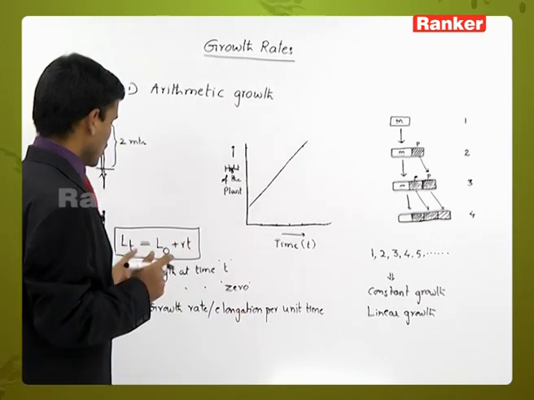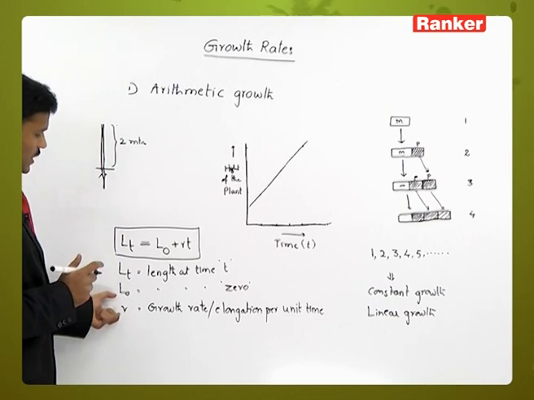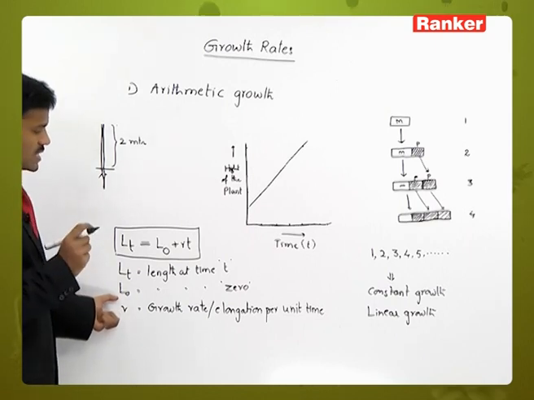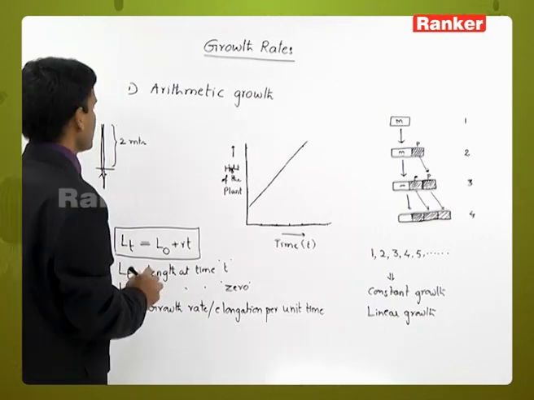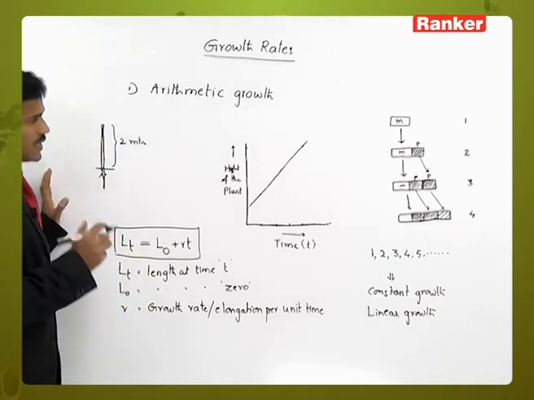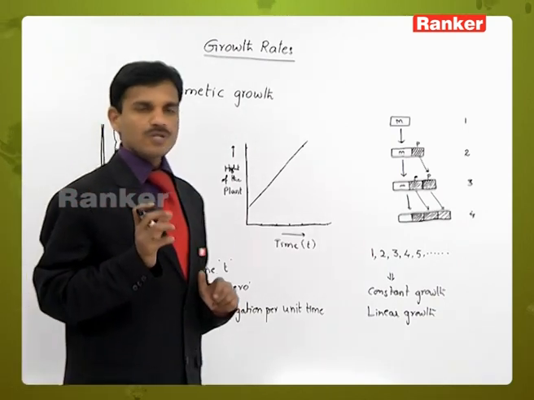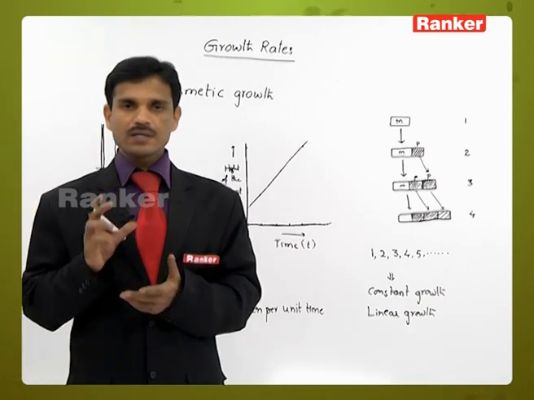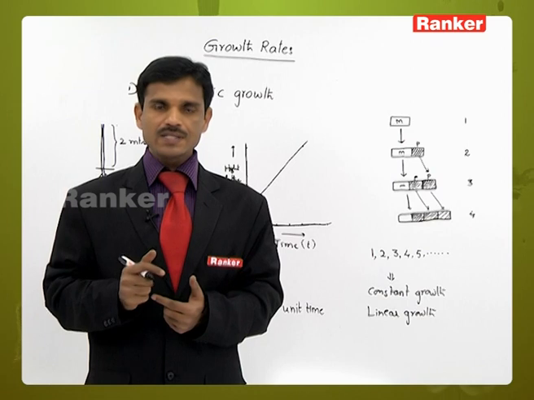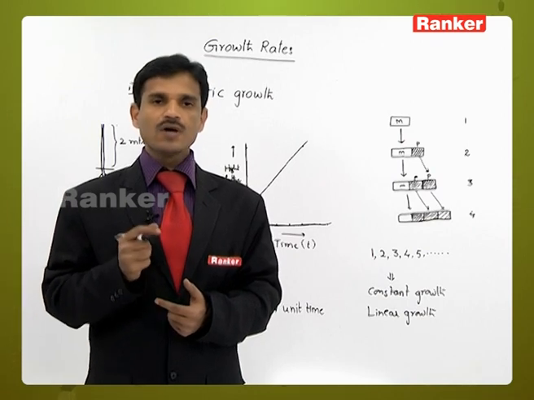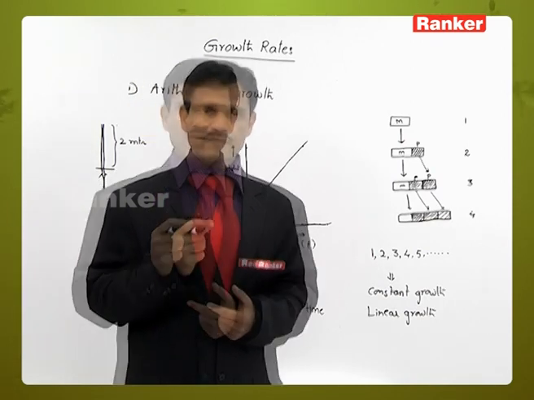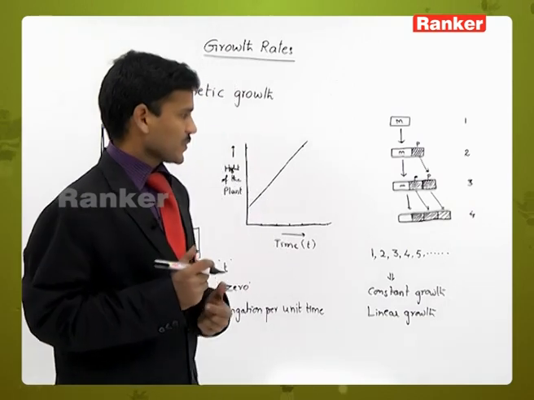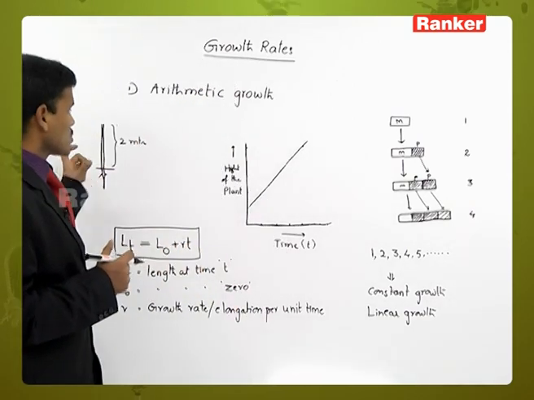So the growth rate is 1 centimeter per 1 day. Suppose you observe after 10 days, how much growth occurs? The starting plant height is 2 meters. Every day it shows growth of 1 centimeter per day. So after 10 days, how much growth occurs?